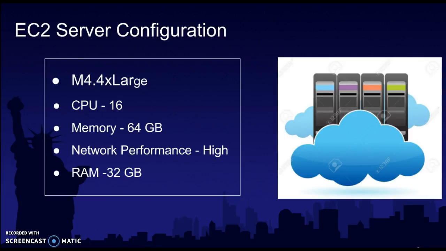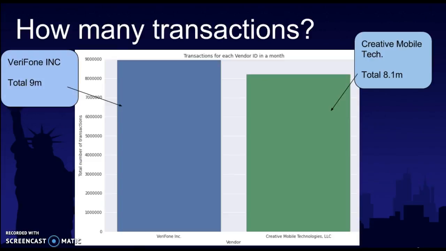What we did was we configured an EC2 server. However, because of the large data set, we needed more CPUs. We needed 16 CPUs, a memory of 64 GB, and we also used a RAM of 32 GB. We required such a configuration in order to read nearly 3 GB of data.